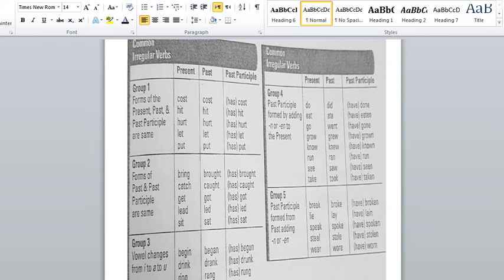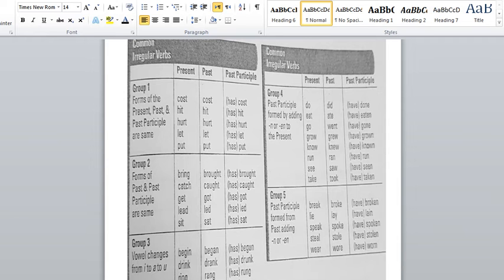So the table over here is dividing irregular verbs into 5 groups. The first group, they are saying that the present, past, and past participle, the 3 forms of the verb, are the same. I'll tell you just about the first one over here. We have cost, cost, cost. It depends on the tense that is provided in the sentence. You'll be knowing whether it's in the present form, the past form, or the past participle form. Maybe from a timing word, whenever you have verb to have, you should know that it's the past participle of the verb.